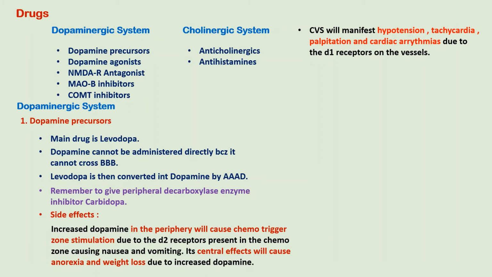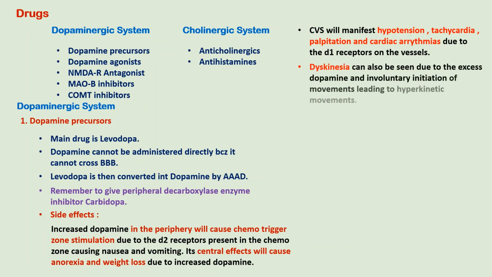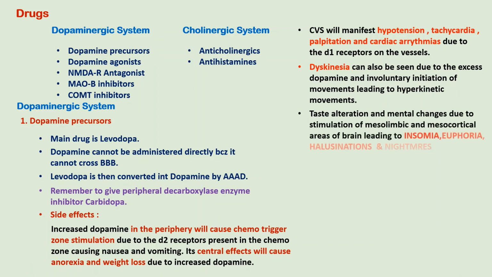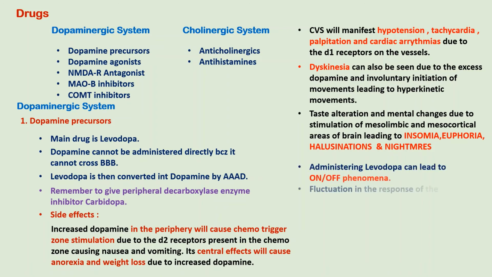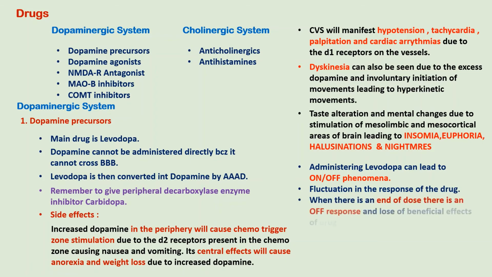Another side effect is the dyskinesia, that is involuntary initiation of movement into hyperkinetic movement, seen due to excessive dopamine. Due to the stimulation of the mesolimbic and mesocortical area of the brain, there will be hallucinations, nightmares, and mental changes. With the administration of levodopa, a phenomenon, that is the on and off phenomenon, is seen, which is basically a fluctuation in the response of the drug.